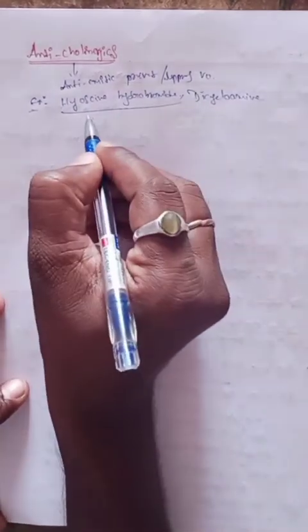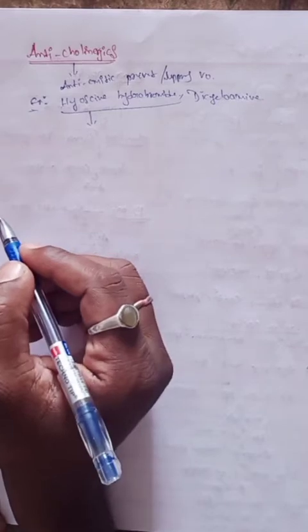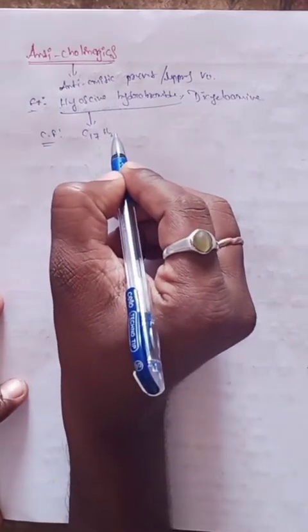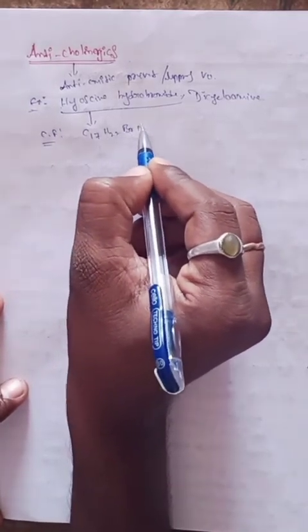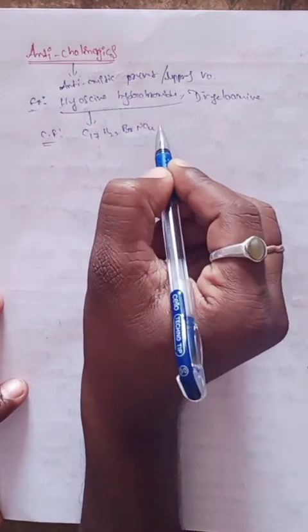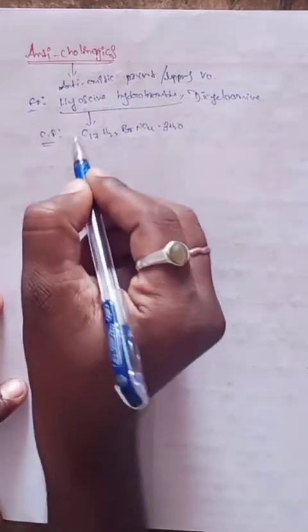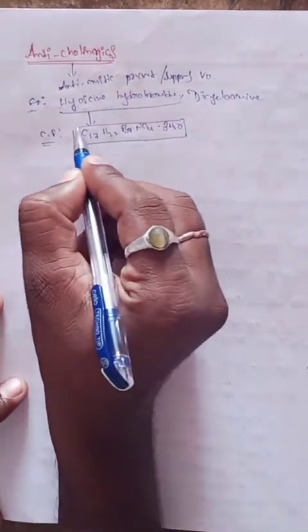What is the chemical formula of hyoscine hydrobromide?